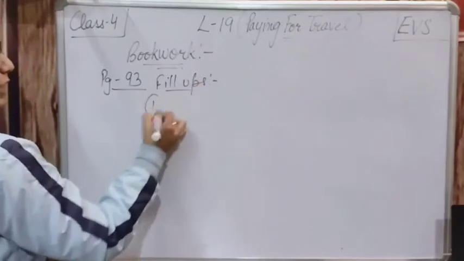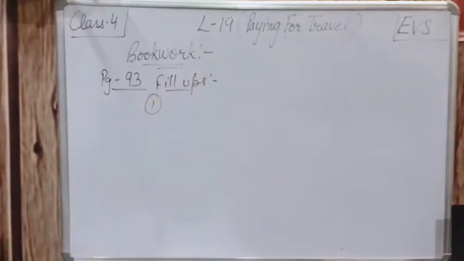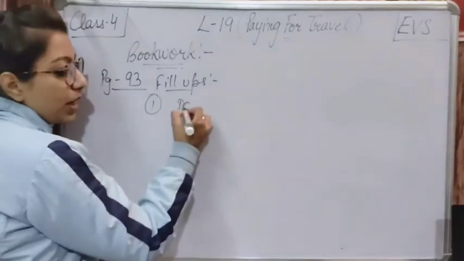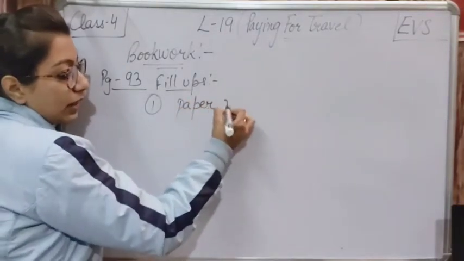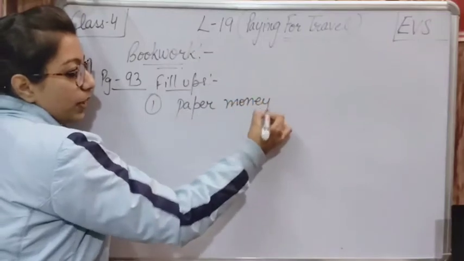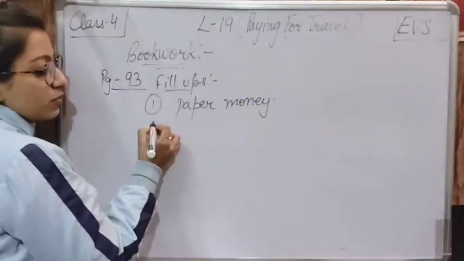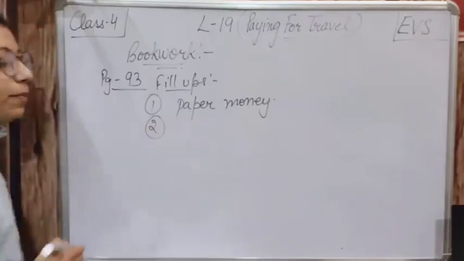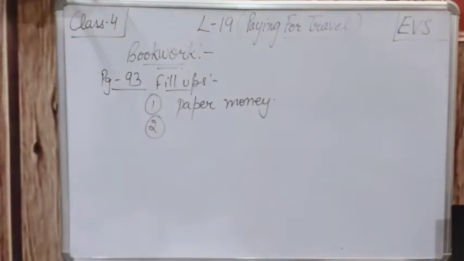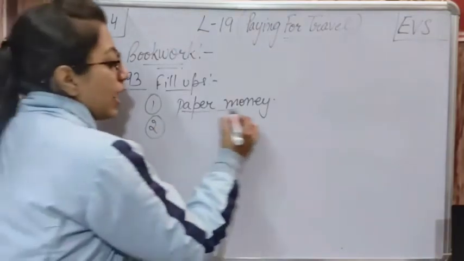The first fill-up is given here. Money that is made of paper is called dash. The money that is made of paper, जो मनी पेपर से बनती है, that money is known as dash. उसको कौन सी मनी कहते हैं? That is known as paper money. Money that is made of paper is known as paper money. Clear? So do this first blank.